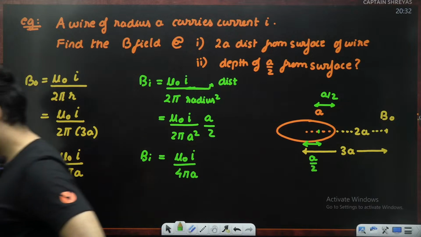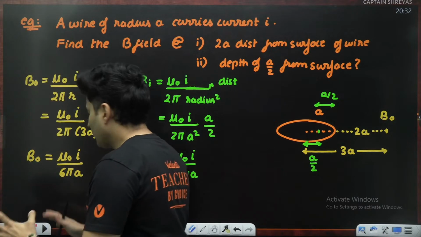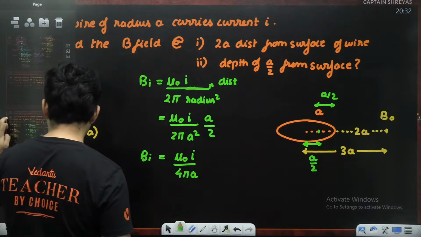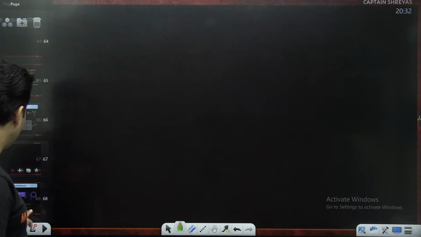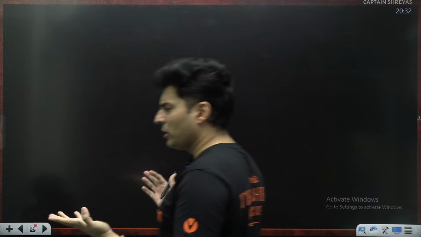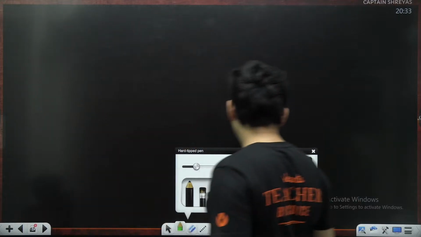Next concepts. Now that we have studied some basic applications, let's improve our applications and go to the next application of Ampere's loop law, where we apply it to a solenoid and a toroid. Now, what is this solenoid and a toroid? See,